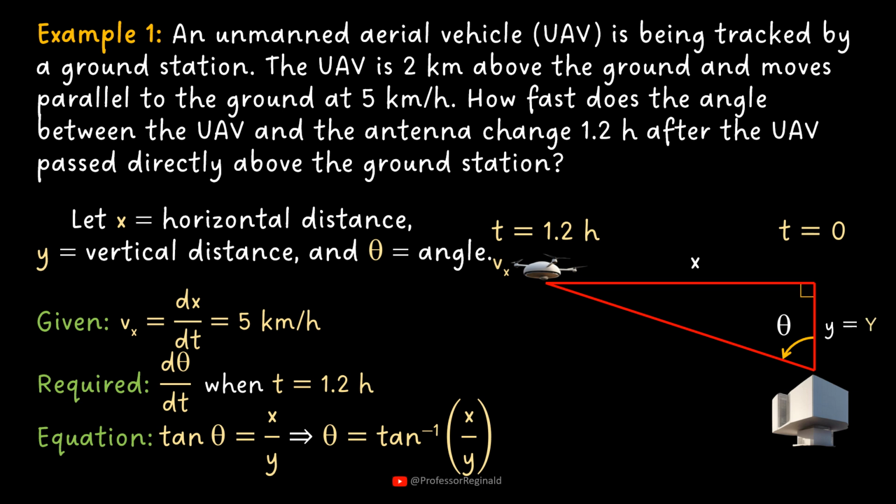So, it can be replaced by the given vertical distance. Meanwhile, the horizontal distance changes, so it is still a variable. The strategy is to use the equation of the angle to find the rate of change of angle.